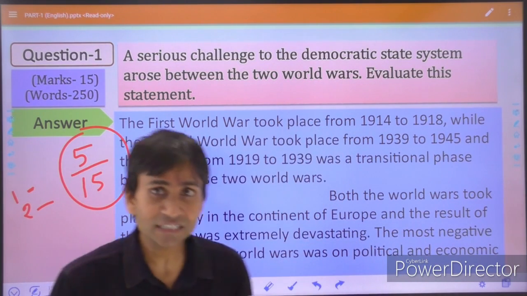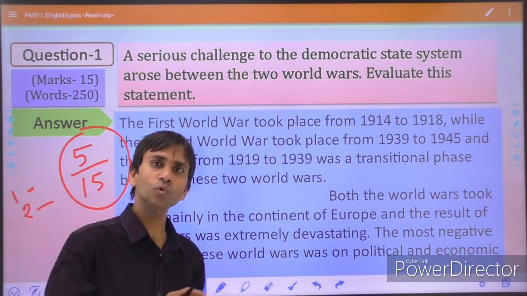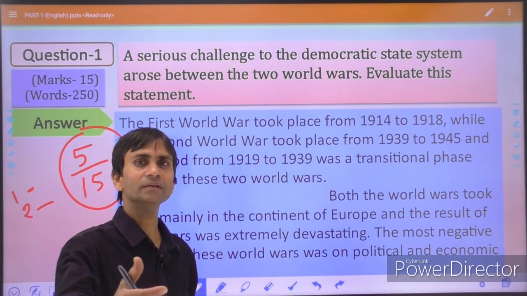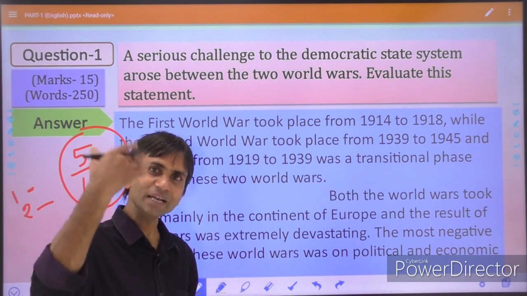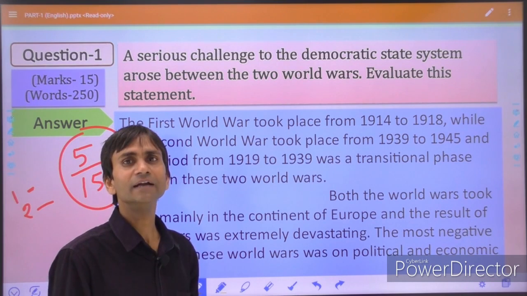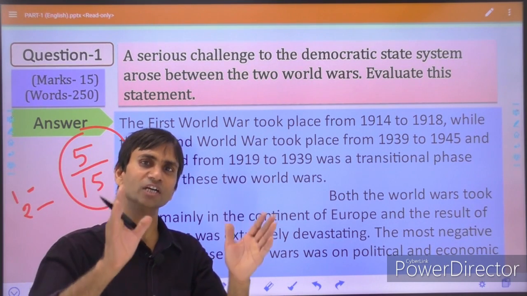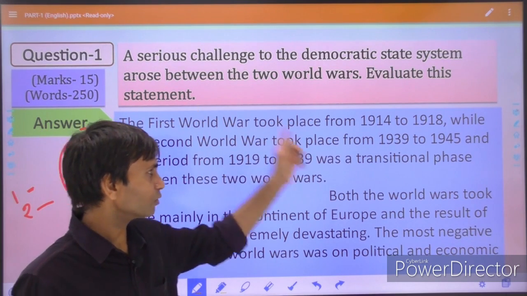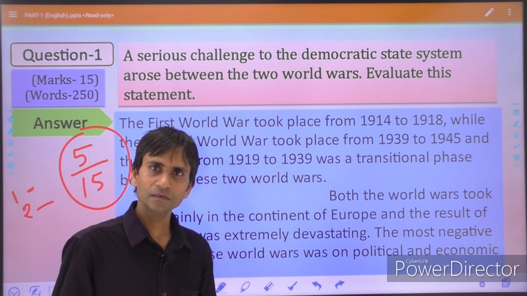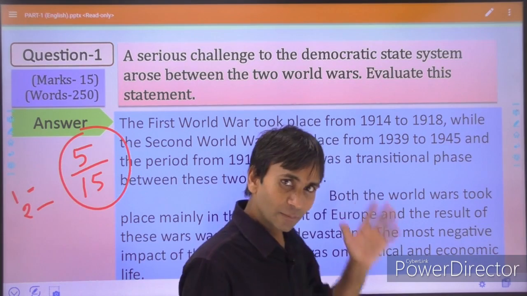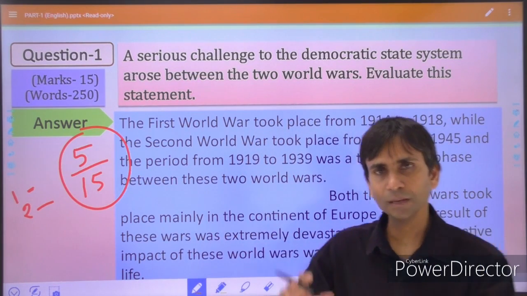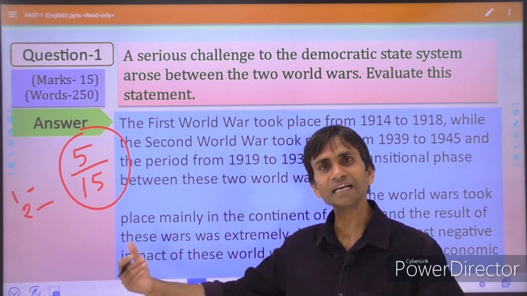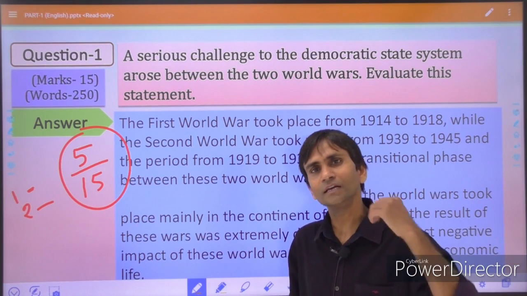So the state's priorities were to restore their economy and to provide basic amenities to their peoples, and there were so many expectations at that time from the European peoples of their newly emerged state systems. The democratic systems were facing problems from the financial sector and from the technological side.